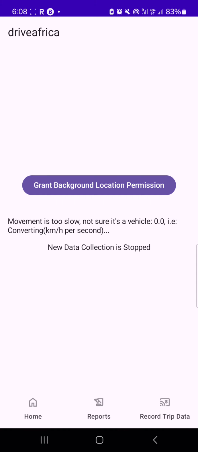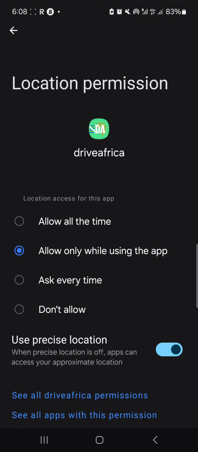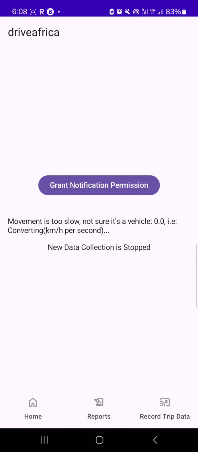Then here again, background location permission is the next thing that you have to allow. So I'll click allow all the time. Please click allow all the time here, because if you don't, it will keep asking you to allow, because Google really wants apps like this to be allowed all the time before they can collect location data.